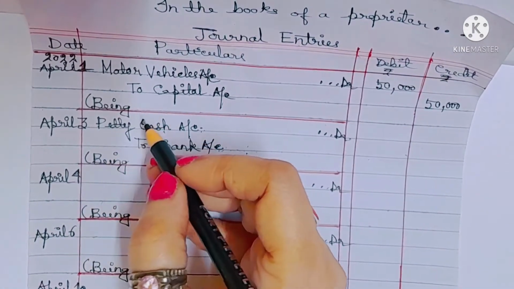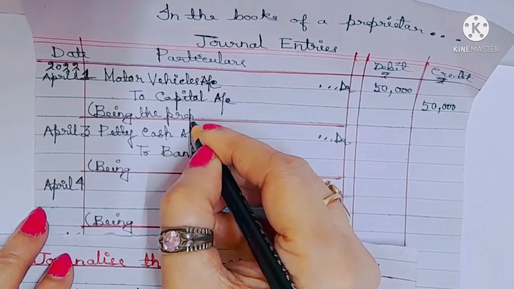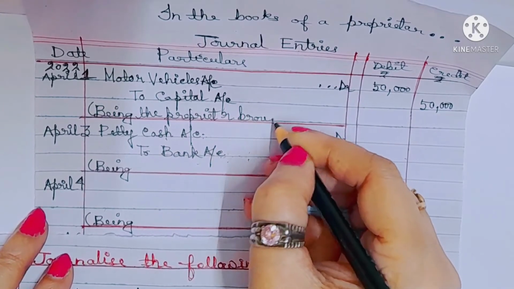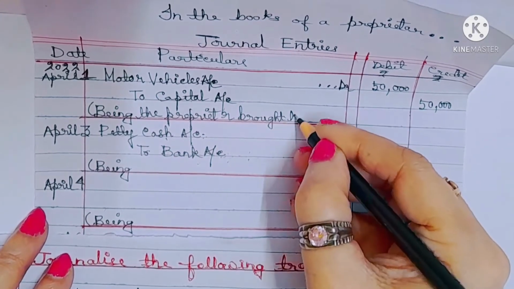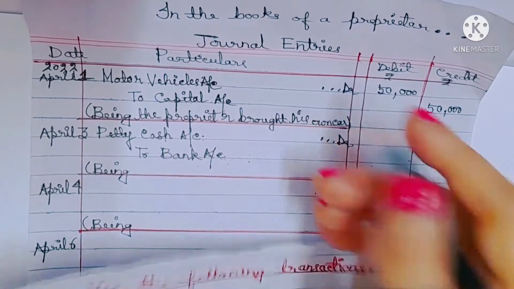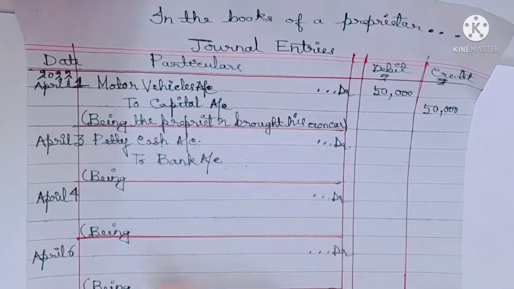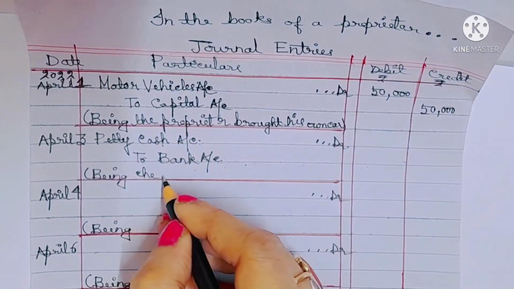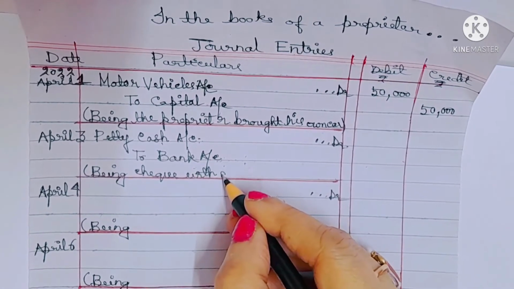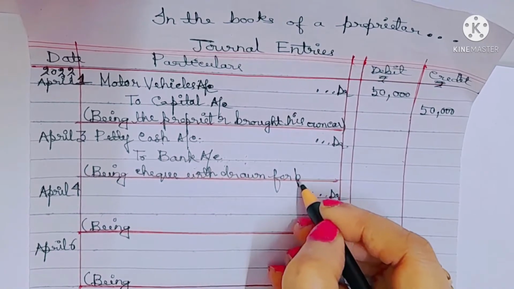Now we write the narration. First one: being the proprietor brought his own car. What is the second narration? Drew a check for 200 for petty cash. Being check withdrawn for petty cash.